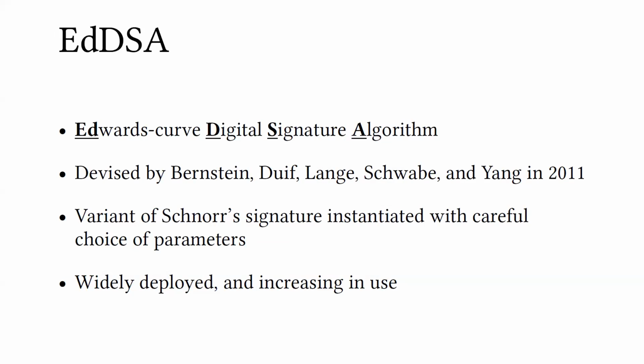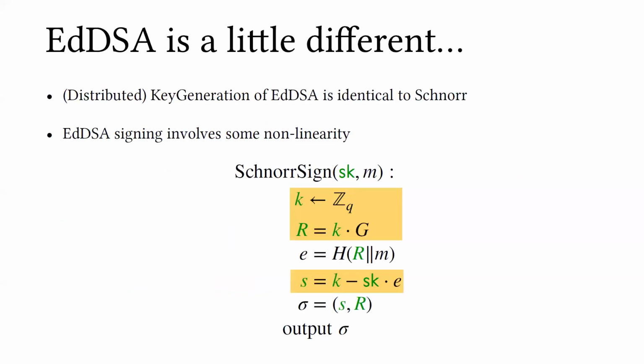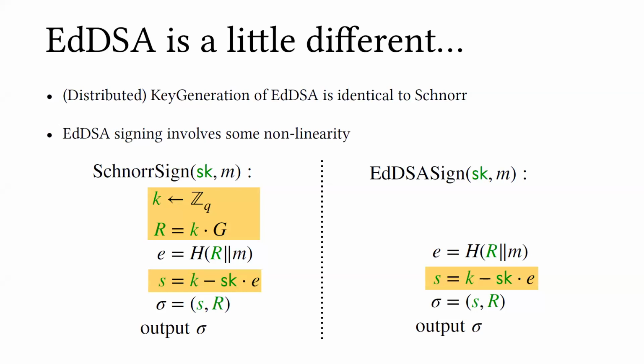Distributing Schnorr signing is well motivated because it's widely deployed in many forms, DSA being one of them. This is a variant devised by Bernstein et al., a variant of Schnorr's scheme that's carefully instantiated. Let's take a look at DSA. It's pretty much Schnorr, but it differs in one small way: the second half of DSA is pretty much the same as Schnorr, the equation is the same, but the way it samples its nonces is different.